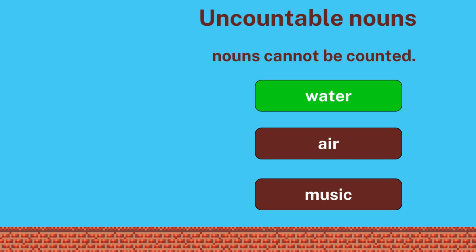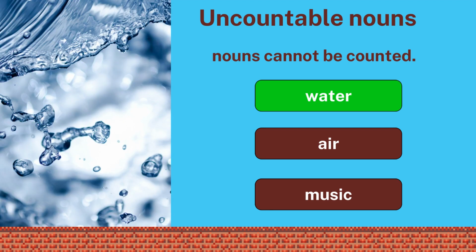Uncountable nouns. The second type in this category is the uncountable noun. As I said, we have countable nouns and uncountable nouns. Uncountable nouns cannot be counted. Like water. No one can say "I have one water," except if the water is inside a bottle.